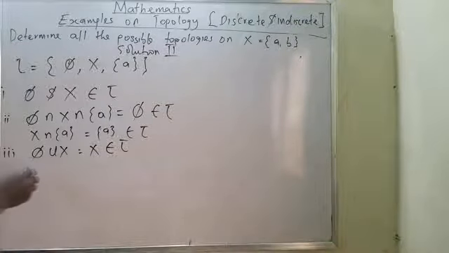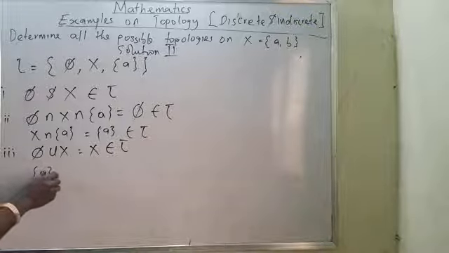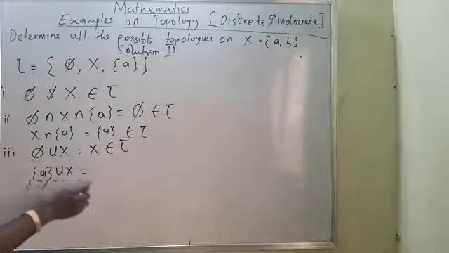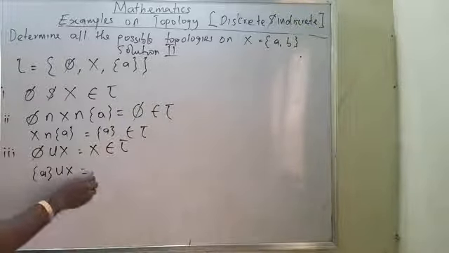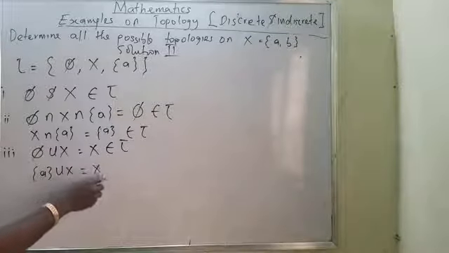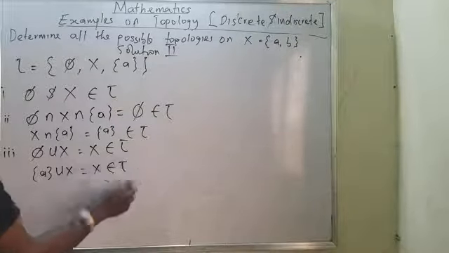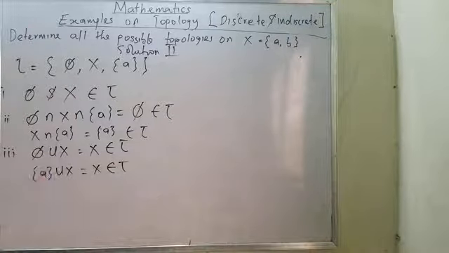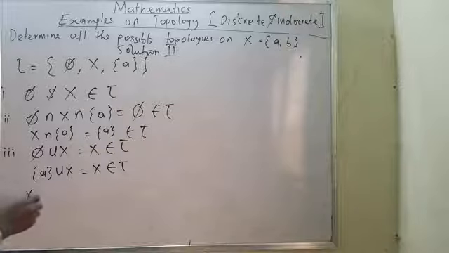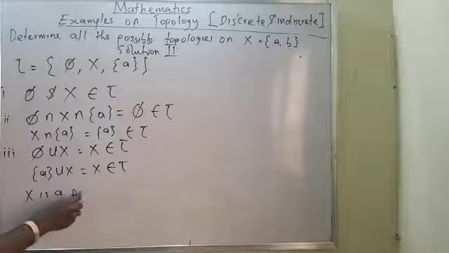Also, A union X is equal to X, and also an element of tau. Since I have something like this, this is also a topology. It means tau is a topology.